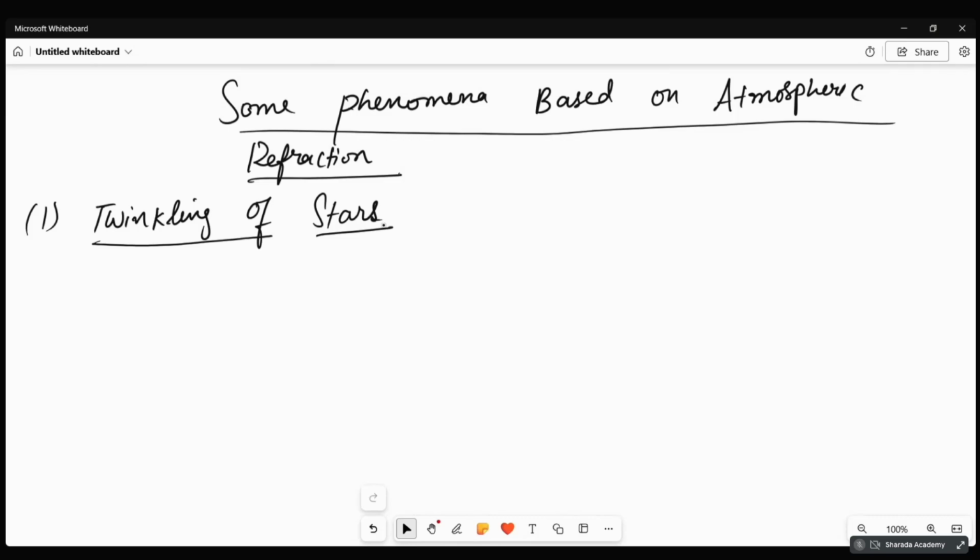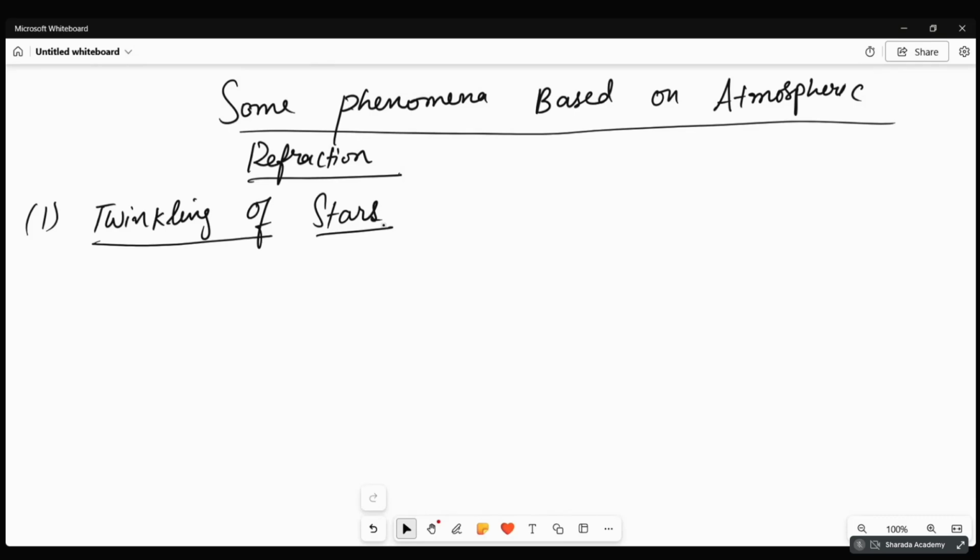Now about the planets. Planets are nearby to us, even though the planet size is small compared to stars. But planets are much more nearby to us when compared to stars, so planets look a little bit bigger in size.